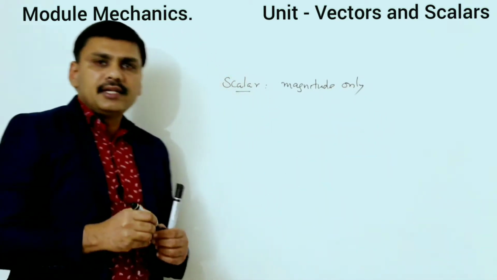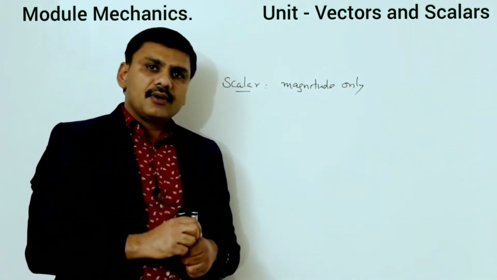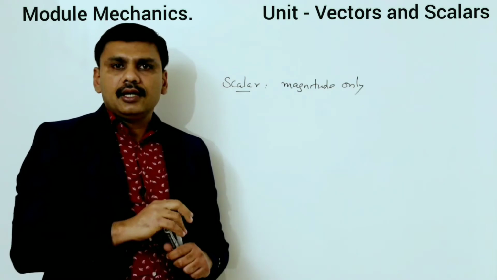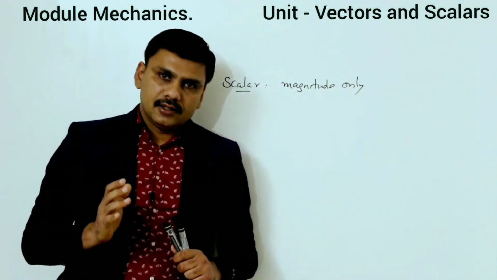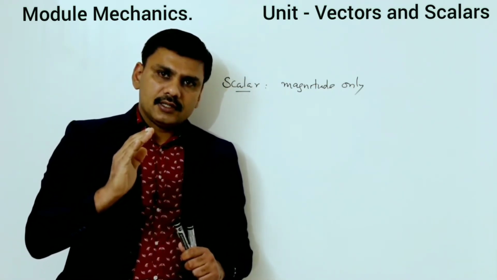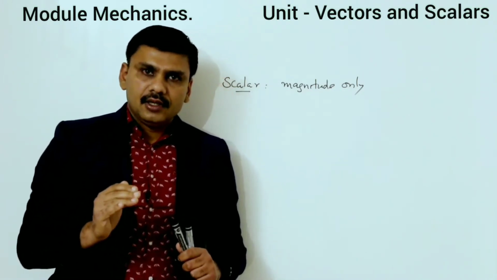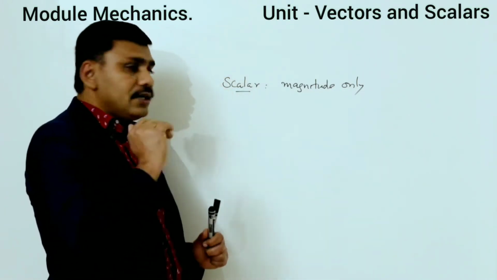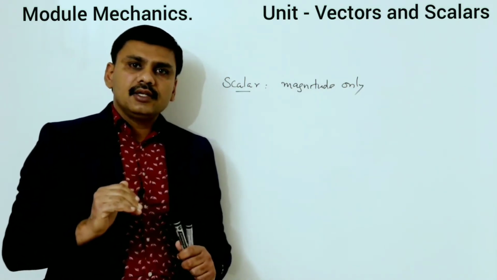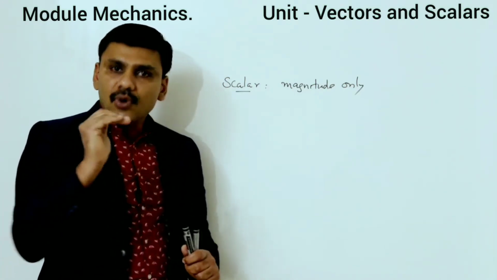So physical quantities which have only magnitude are known as scalars. A scalar quantity means a physical quantity which has magnitude only.